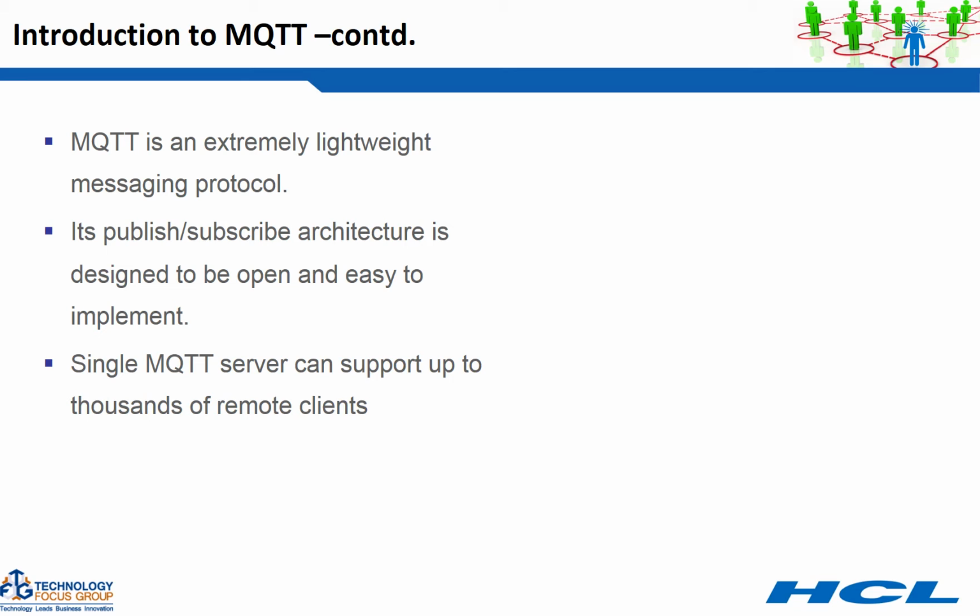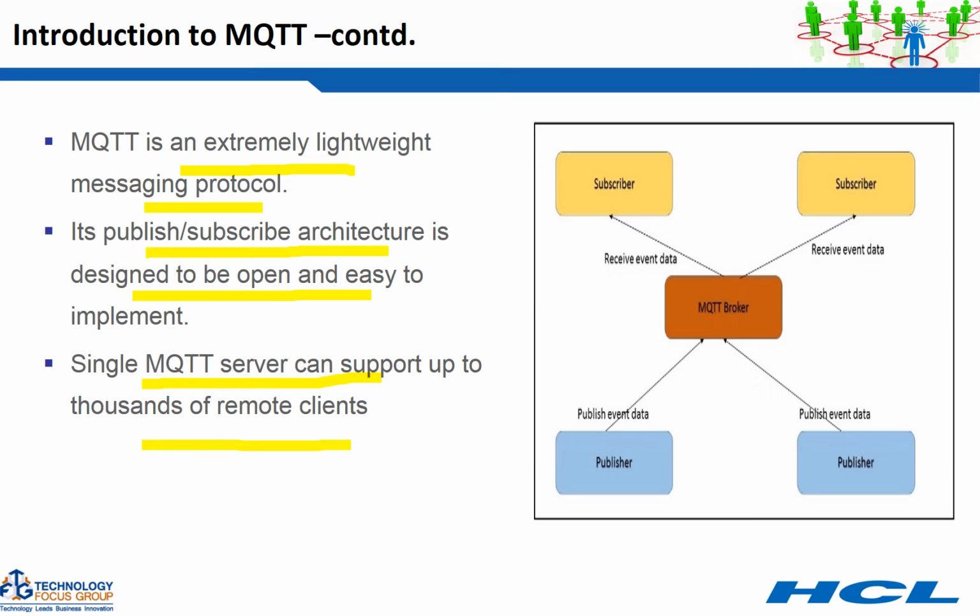So I'm continuing with the MQTT discussion. MQTT, as I said, is an extremely lightweight messaging protocol. Its publish subscribe architecture is designed to be open and easy to implement. A single MQTT server can support up to thousands of remote clients. The specification of MQTT makes it very lightweight, with a very low memory and processing power footprint. So this is the architecture of MQTT. How it works: you have a centralized message broker where the publishers publish the data and the subscribers subscribe to the topic on the broker, and they receive the event data that was published by the publishers.